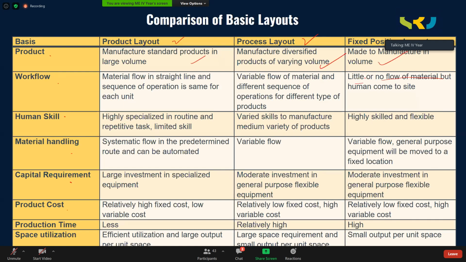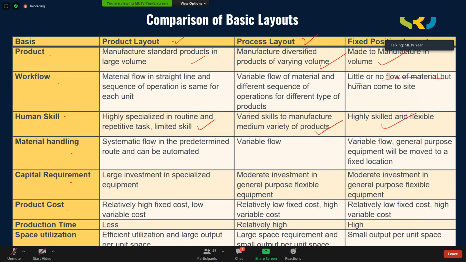Human skills. In product layout, the tasks are routine and repetitive, so highly specialized, limited skill. You are using, let us say, a special purpose machine. The machine itself is producing in larger volumes. The skill required is very less. Whereas in process layout, you are dealing with variety, so skill required will be more. Fixed position, very high skill you need, because right from starting to the ending, the entire product is built by only a few labor. So high skill is required.